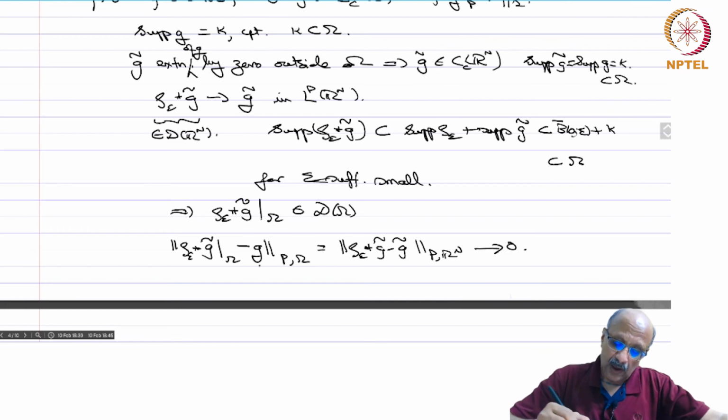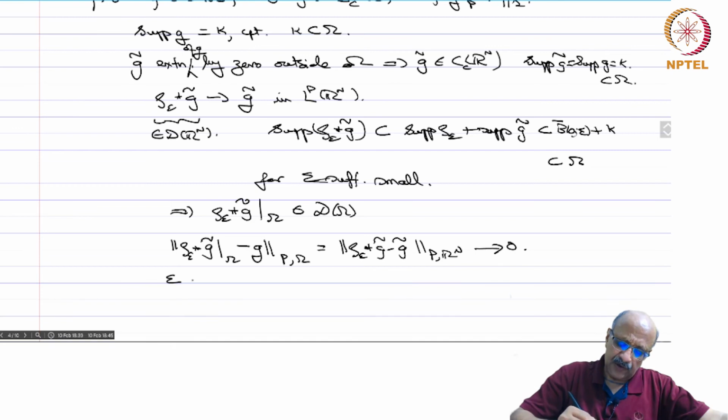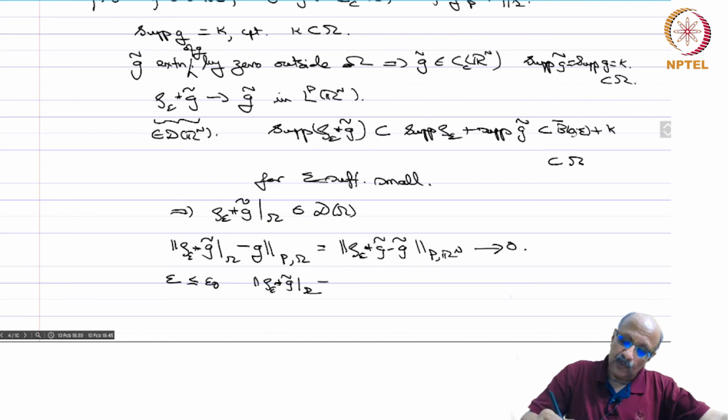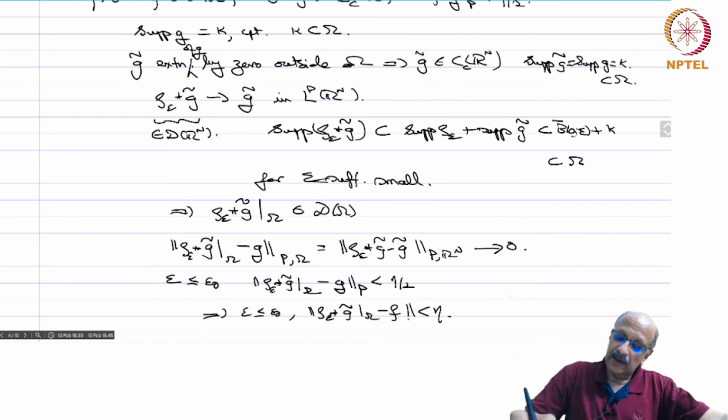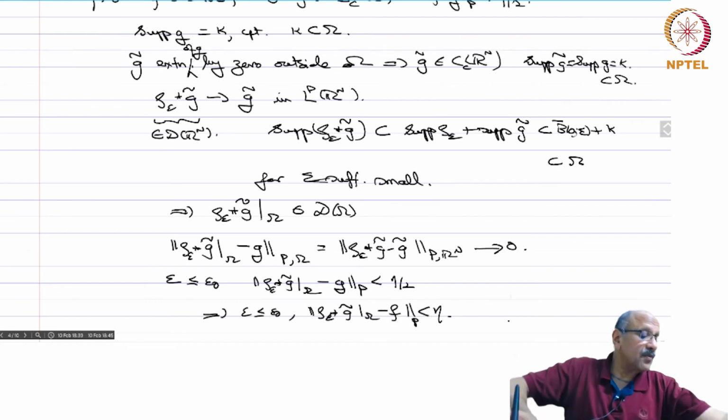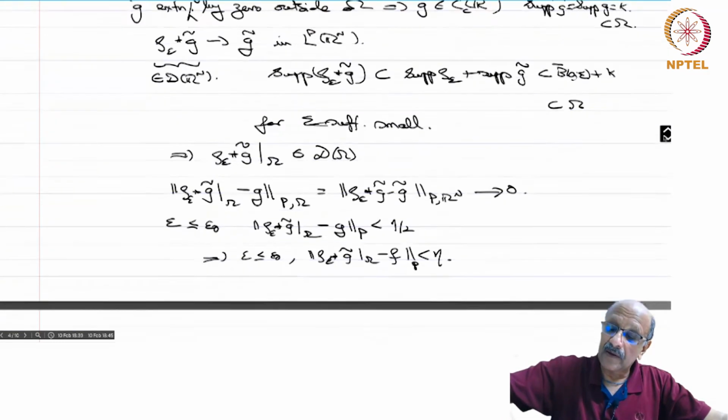And therefore you have shown that for epsilon sufficiently small, the norm of rho epsilon star G tilde restricted to omega minus G in LP is less than eta by 2. Therefore this implies, for epsilon less than or equal to epsilon naught, the norm of rho epsilon star G tilde restricted to omega minus f is less than eta in LP, and that proves the theorem.